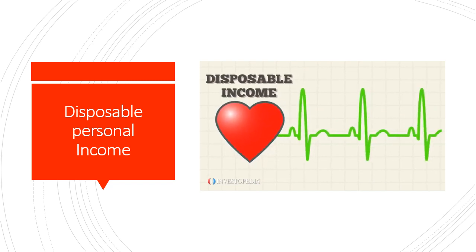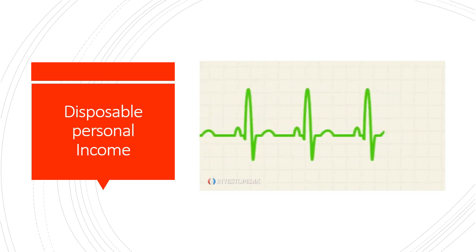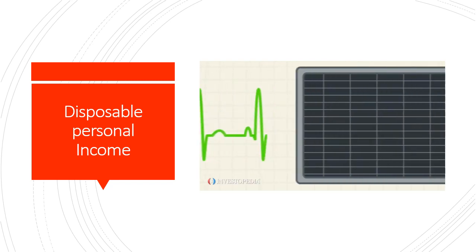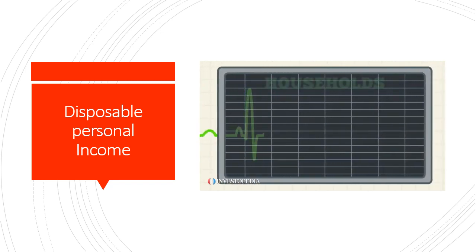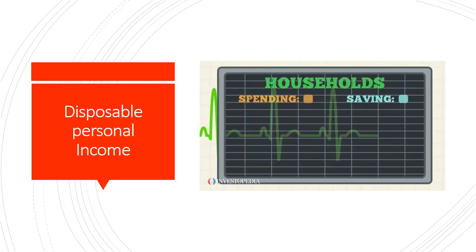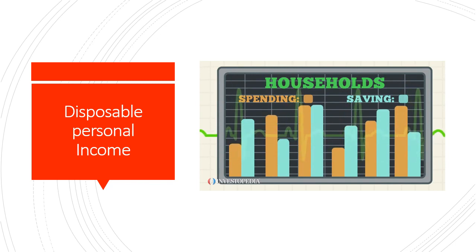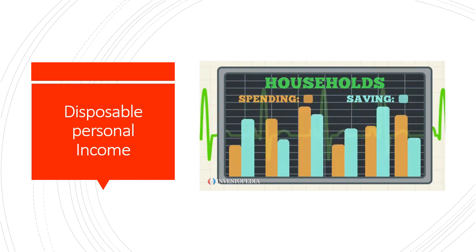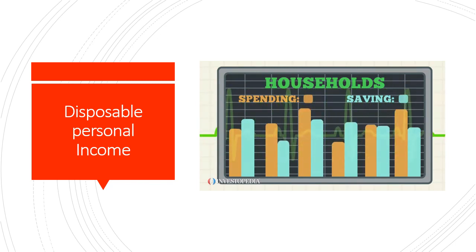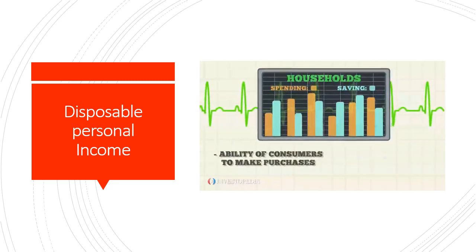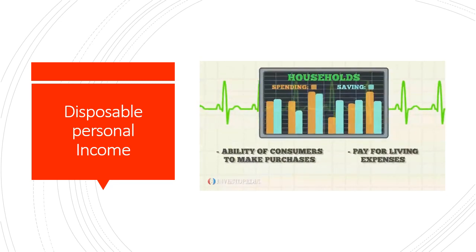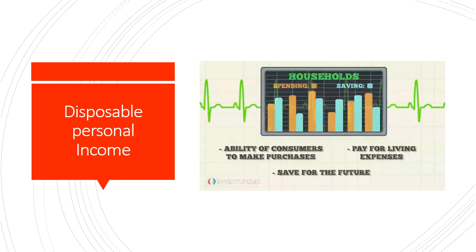Disposable income is an important term in economics because it is a key indicator used to measure the health of the economy. Disposable income is what economists use to monitor how much households are spending and saving. It is from this pool that analysts and economists can understand the ability of consumers to make purchases, pay for living expenses, and save for the future.